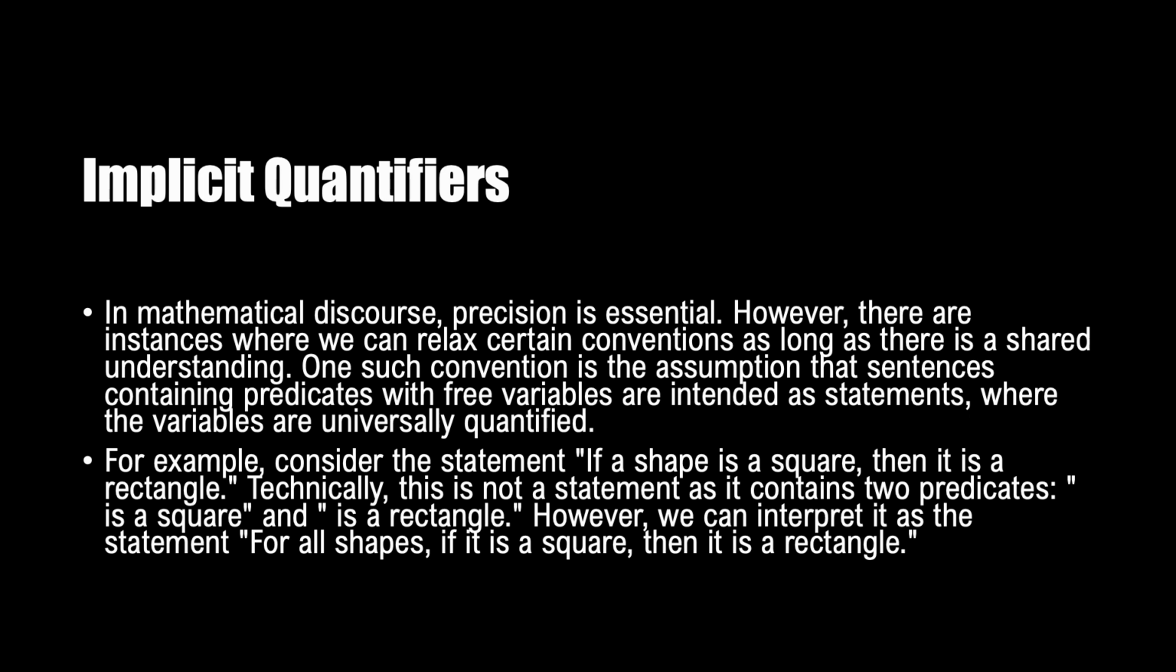Suppose we have the statement, "If a shape is a square, then it is a rectangle." Technically speaking, this sentence is not a statement as it contains two predicates, "is a square" and "is a rectangle." In formal logic, we typically require variables to be explicitly quantified. However, in mathematical discussions, we can interpret this sentence by applying the convention of assuming universal quantification. We understand it as the statement "for all shapes, if it is a square, then it is a rectangle."